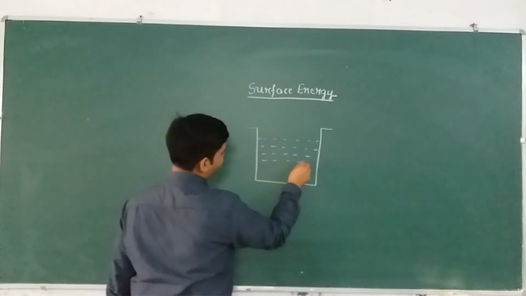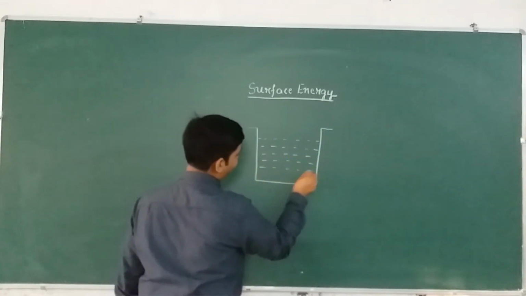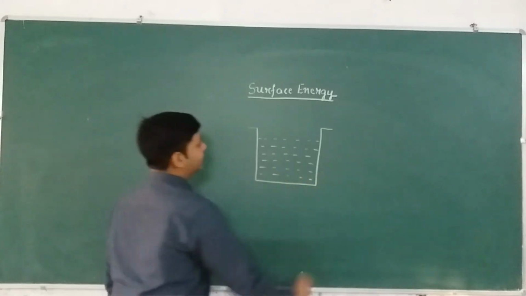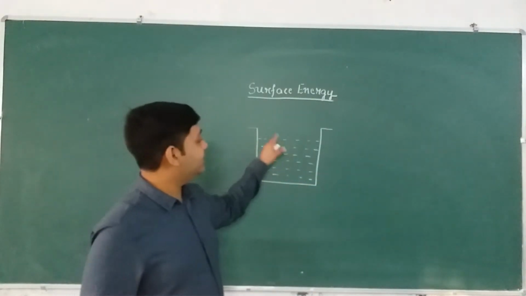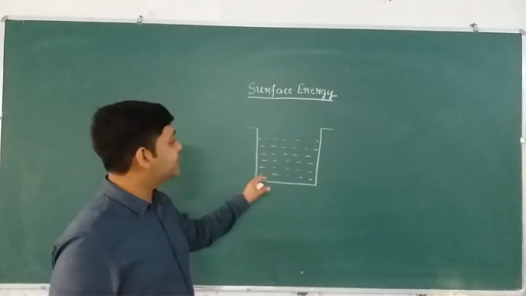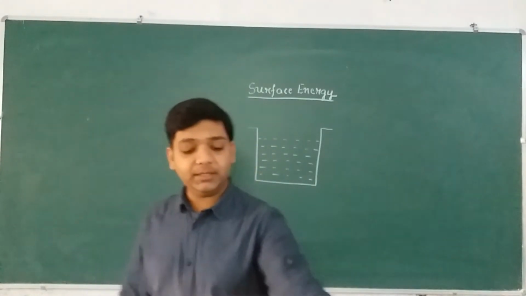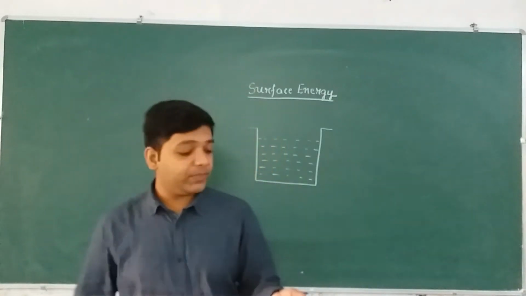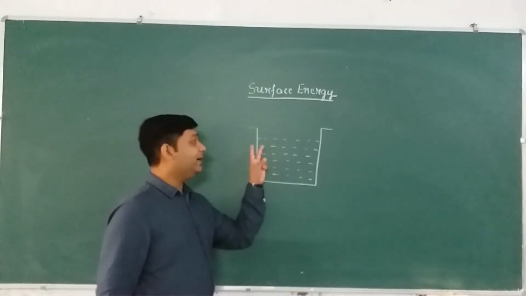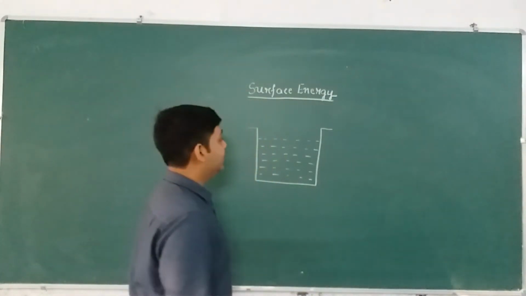Now this container contains water, so obviously lots and lots of molecules of water will be present in it, right? So we say that there are two kinds of molecules.